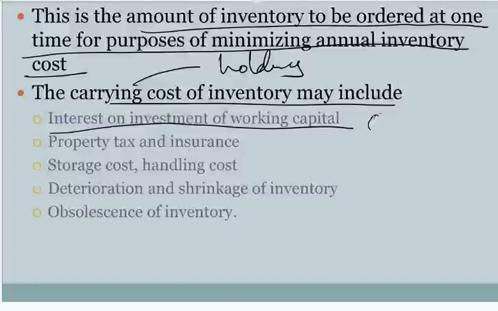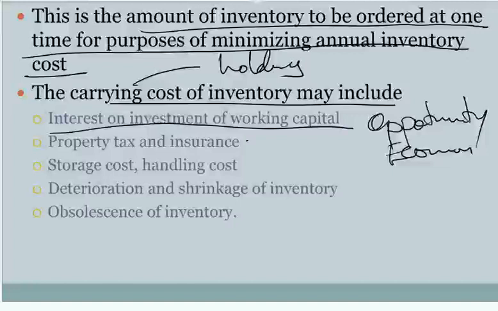In other words, we have met that one in economics, right? Opportunity cost. You could have taken the money and put it in the bank, bought a bond, an investment which would earn interest, but you have chosen to tie up your cash in inventory, just staying. You are not utilizing it. You are storing inventory. So property tax, insurance. You need to insure your inventory.